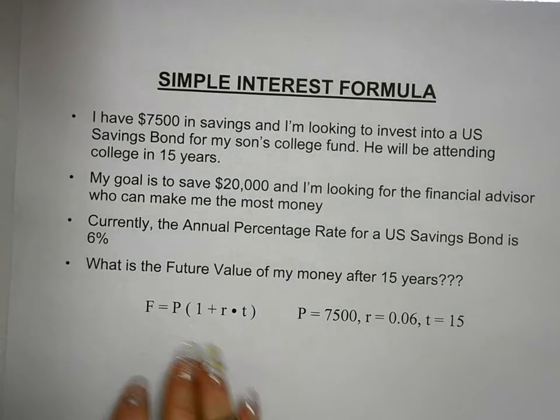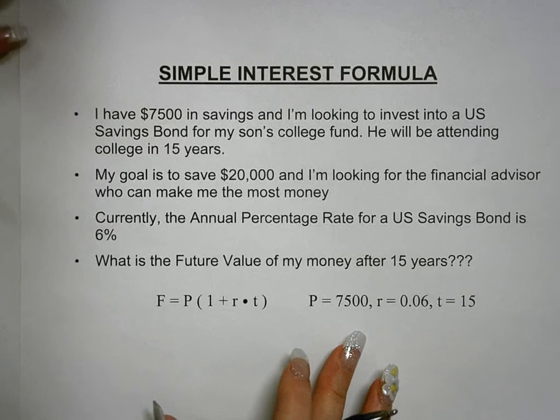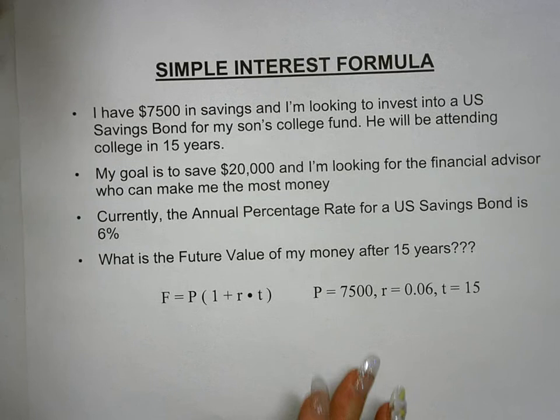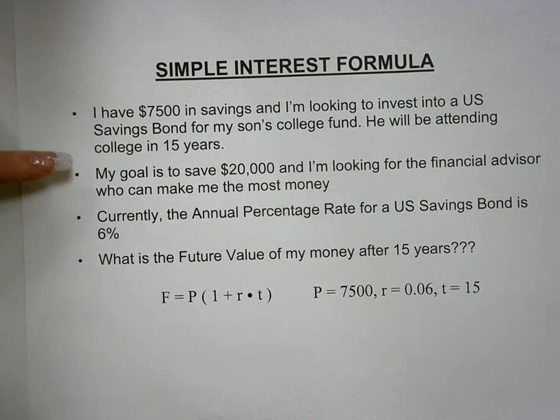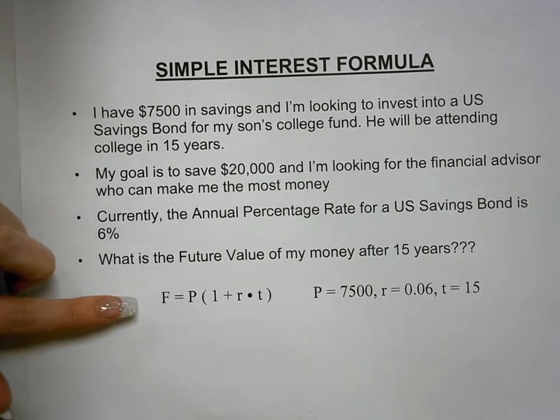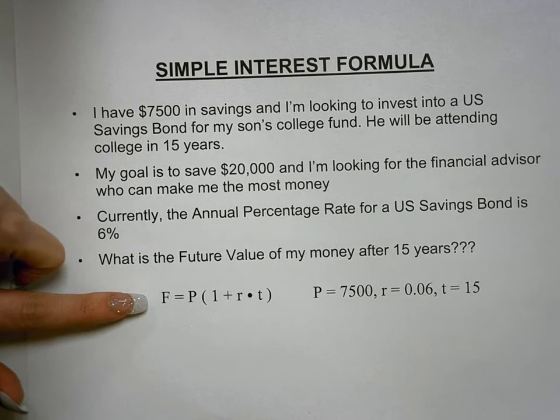So the first one we are going to look at is the simple interest formula. So I have $7,500 in savings and I'm looking to invest it in a U.S. savings bond for my son's college fund. He will be attending in 15 years. My goal is to save $20,000 and I'm looking for the financial advisor who can make me the most money. Currently the APR is 6%, so we're trying to find the future value on my money after 15 years. So to do that, what we're going to use is the simple interest formula.